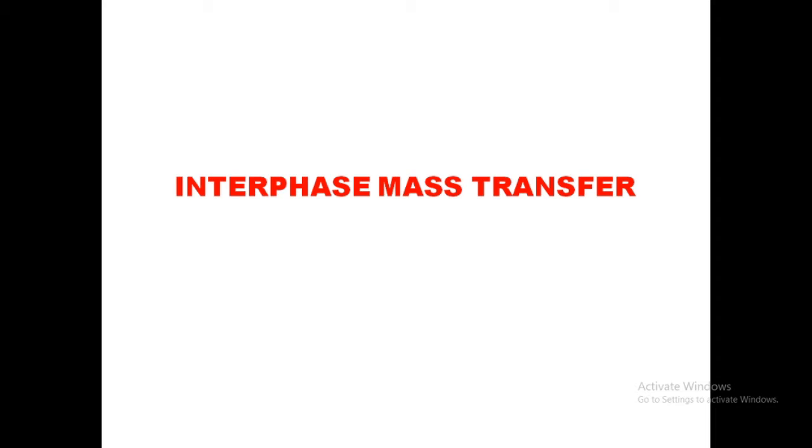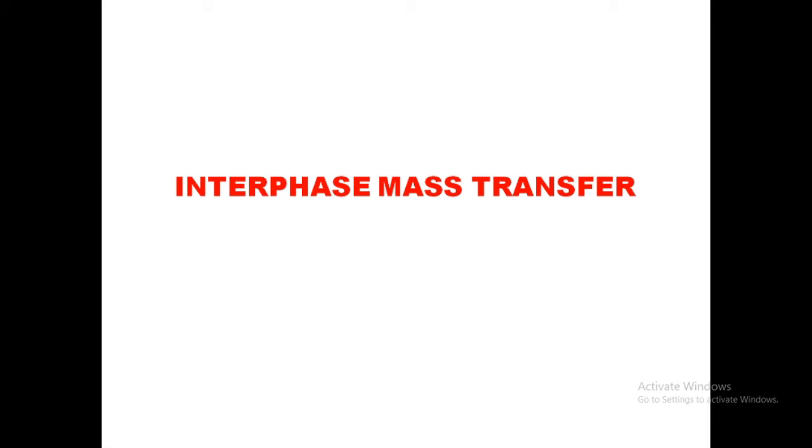What are examples of interface mass transfer? Drying, deaeration, liquid-liquid extraction, gas-liquid operation. Gas-liquid operation is nothing but gas absorption. Gas absorption is a classical example of interface mass transfer. So why is drying an example of interface mass transfer? Drying is nothing but the transfer of water molecules from a liquid.